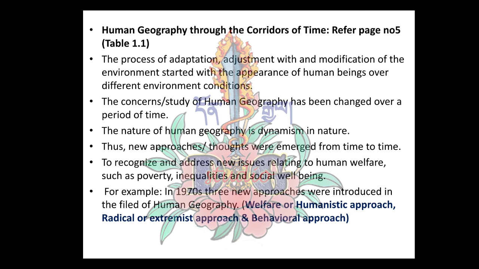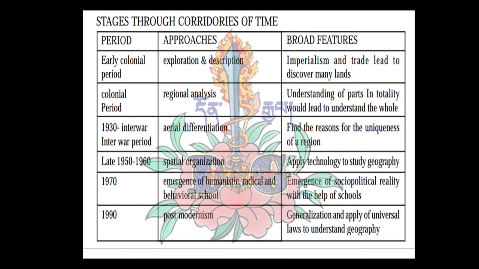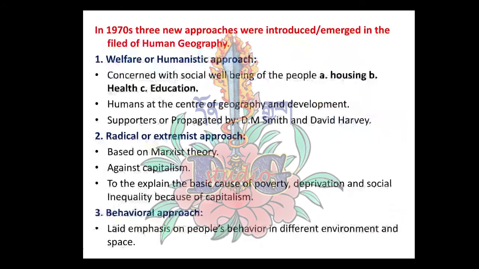These were introduced to address different socio-economic problems within human society. This is not about the relationship between man and environment; these three approaches were mainly to minimize problems within human society.